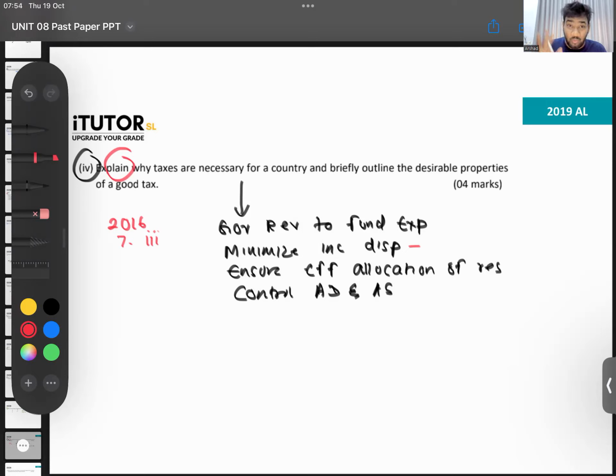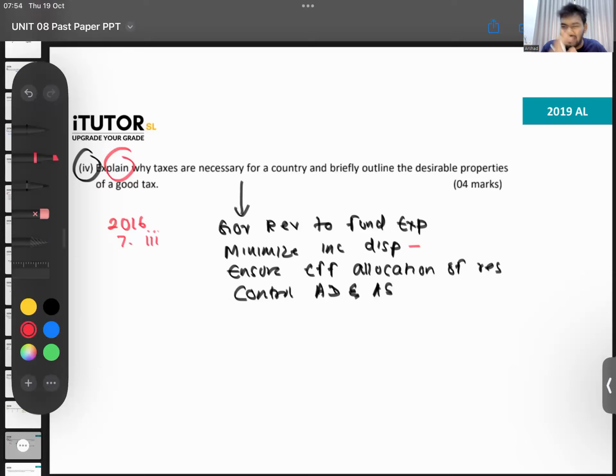So you can say one reason why taxes are necessary is to fund the expenditure of the government. So government would charge taxes from the consumers, producers, and all the parties, and would use that money for government recurrent and capital expenditure. You can give something like that. Then you can say another reason that taxes are necessary is to minimize the income disparities. For this purpose, the government could charge, let's say, progressive taxes, tax the rich with a higher percentage, and use that income to provide transfers or subsidies to the poor.